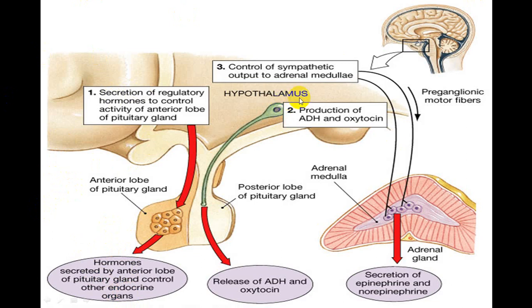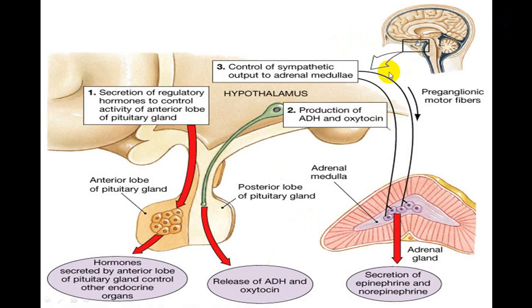While what we call as supraoptic nucleus and paraventricular nucleus of hypothalamus will produce ADH and oxytocin. It is released, it is stored in posterior pituitary, and whenever there is a stimulus, these will be released into a bloodstream. ADH will have effect on a kidney, and oxytocin will have effect on a mammary gland and on what we call as a uterus. This will be the target organs.